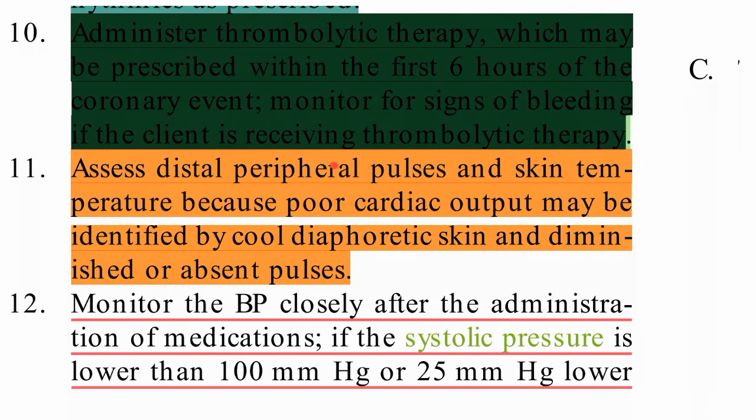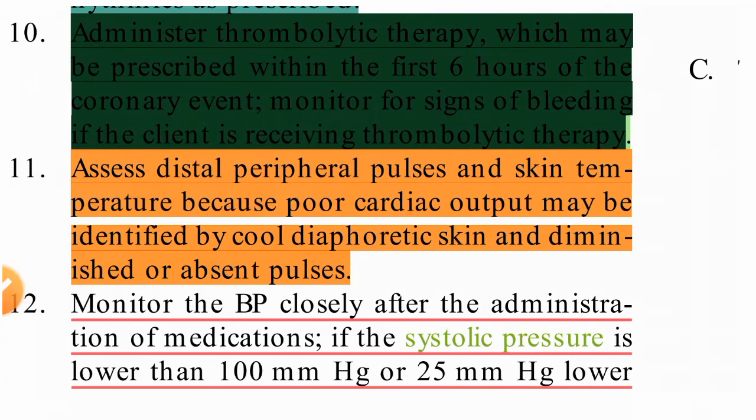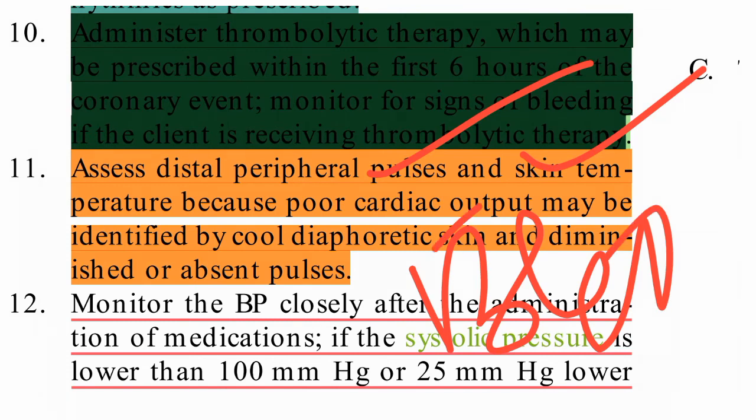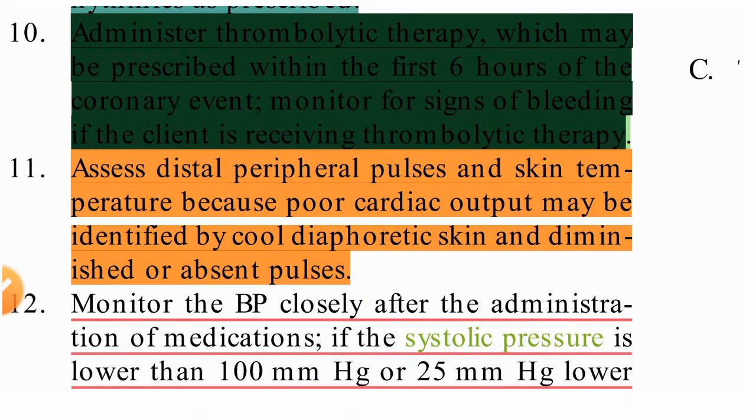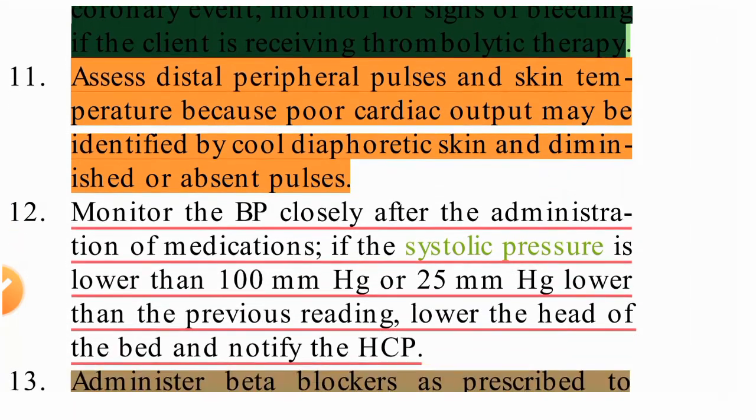Assess the distal peripheral pulses and skin temperature, because poor cardiac output may be identified by cool, diaphoretic skin and diminished or absent pulses. So we need to see the skin temperature, whether it is warm or cool. When blood supply is cut, the temperature of the body will be lower. That means the skin will be diaphoretic or cool, and a diminished pulse will be there.